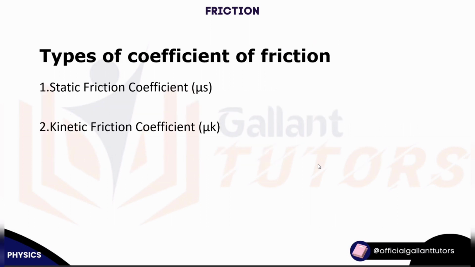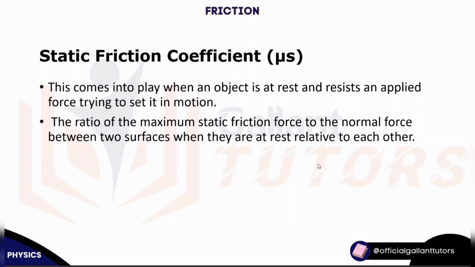Now there are two types of friction. One is static friction, the other is kinetic friction. I will explain them on the next slide. Static friction comes into play when an object is at rest and resists an applied force trying to set it in motion. It is the ratio of the maximum static frictional force to the normal reaction between two surfaces when they are at rest relative to each other. So it's the ratio between the frictional force and the normal force. That's the definition. I like putting it this way: static friction, I told you, is something at rest.